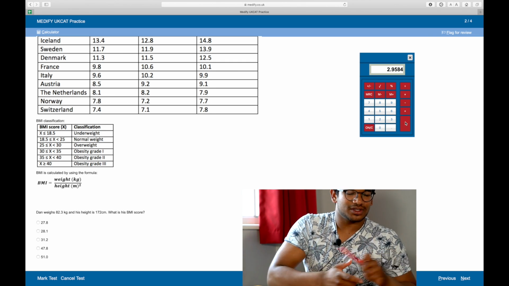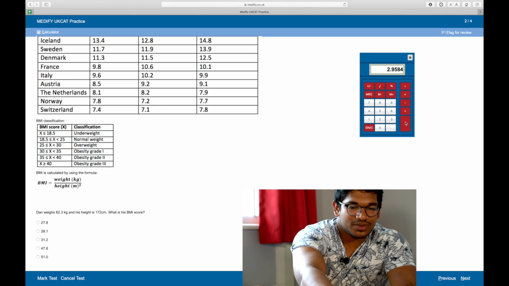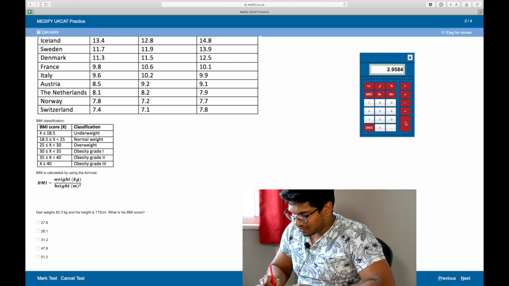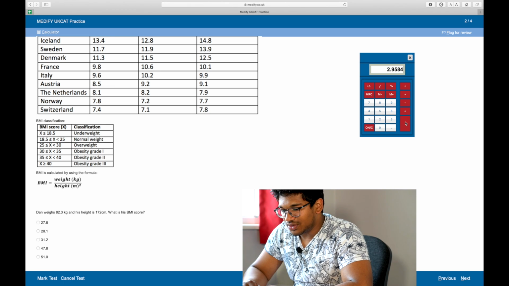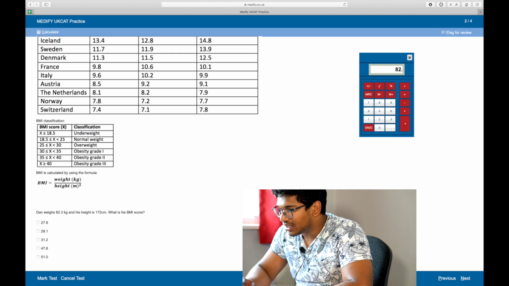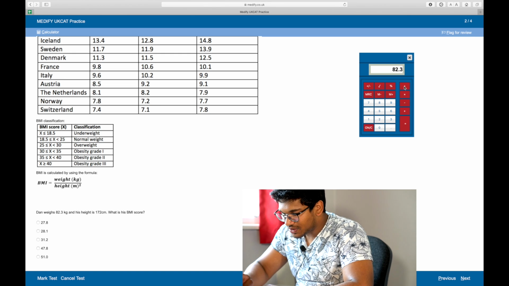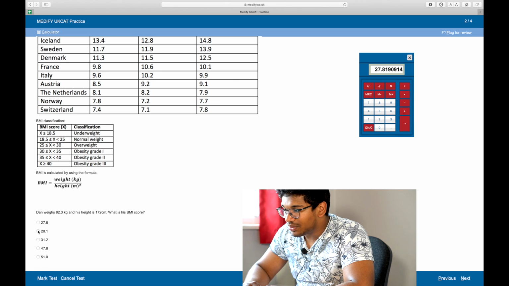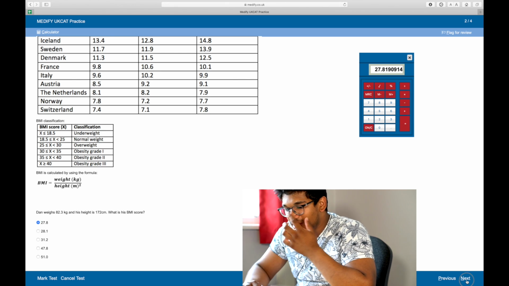In the exam you do have a whiteboard with pen and paper, so just jot down 2.9584, and then we're going to clear that using the keyboard. 82.3 divided by 2.9584 equals 27.8. Perfect, that should be correct.